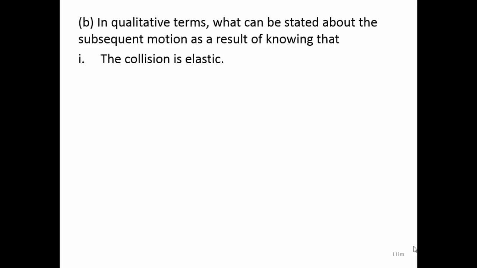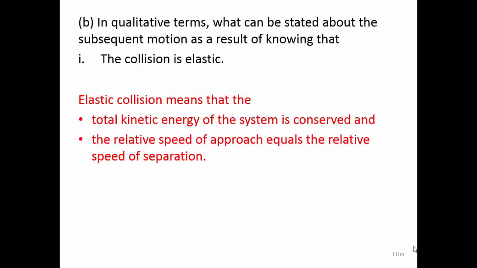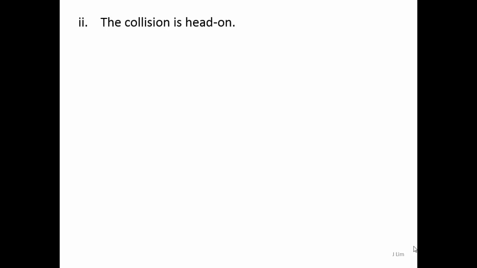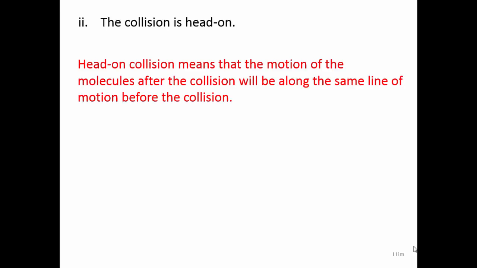In qualitative terms, what can be stated about the subsequent motion as a result of knowing that the collision is elastic? Elastic collision means that the total kinetic energy of the system is conserved and the relative speed of approach equals the relative speed of separation. The collision is head-on. Head-on collision means that the motion of the molecules after the collision will be along the same line of motion as before the collision.